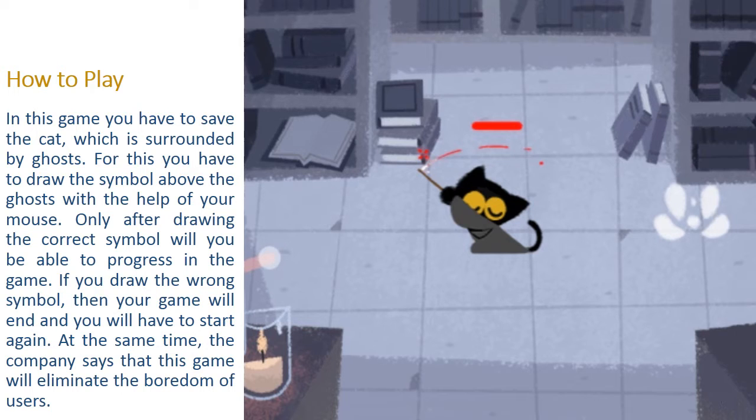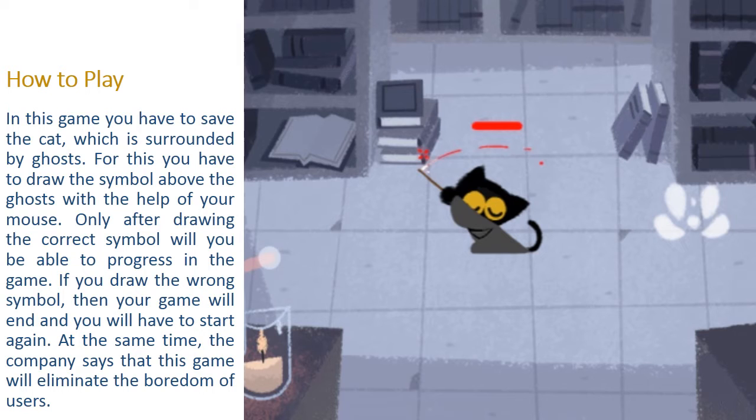So the ghost will kill the cat. So the game is over, and then you will need to start the game again. At the same time, the company says that this game will eliminate the boredom of users in this lockdown situation. So let's play this game.